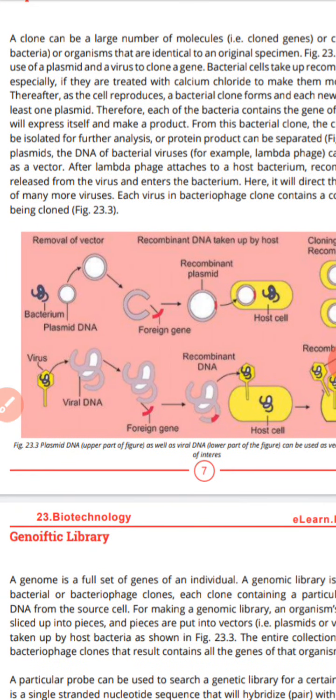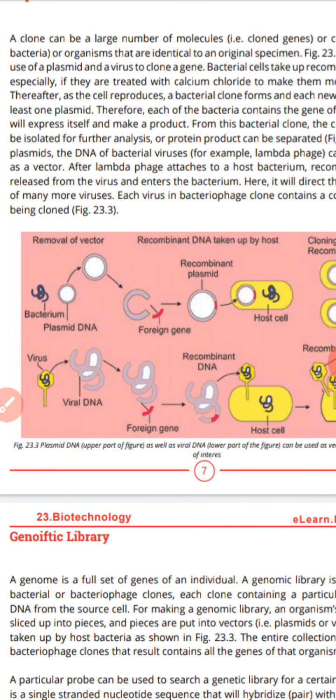This ABC is the nucleotides present in the DNA of one individual. If I have three types of bacteria in which A is a gene of interest, B is a gene of interest, C is a gene of interest, that is the genome library of this individual. So one individual's DNA sequence present in the bacterial culture, that is the genome library.